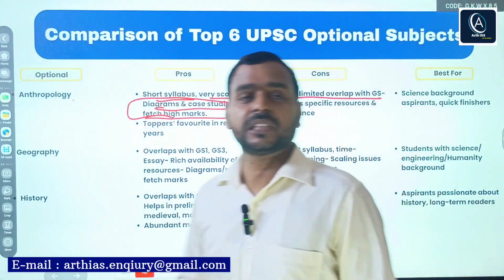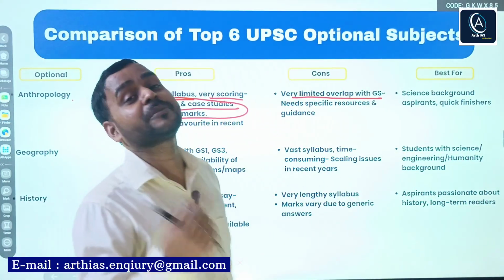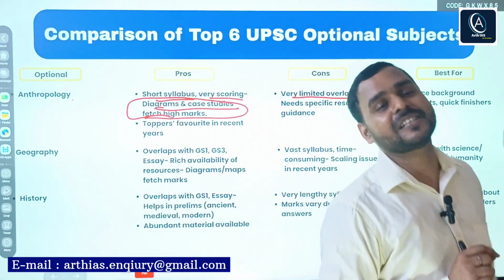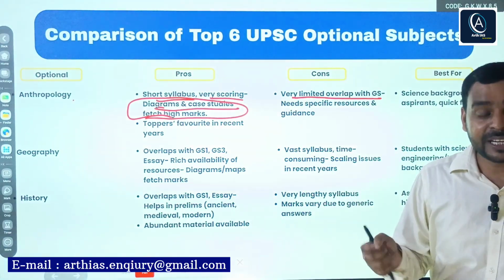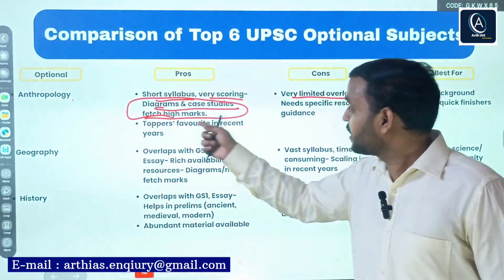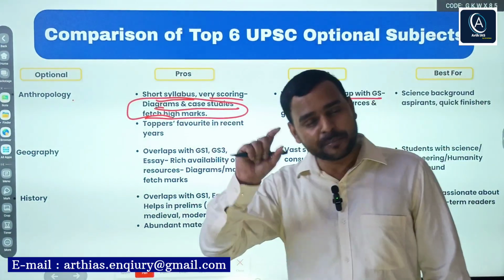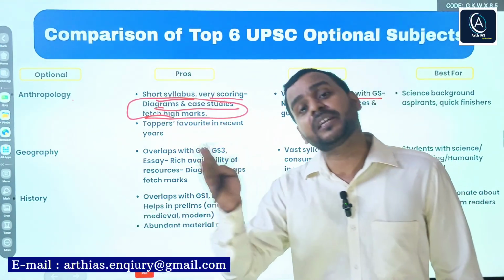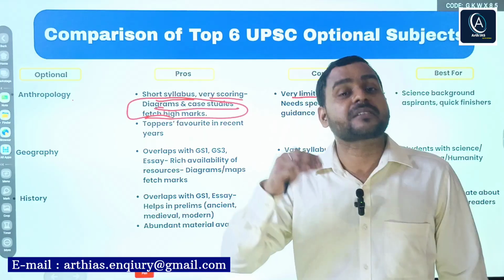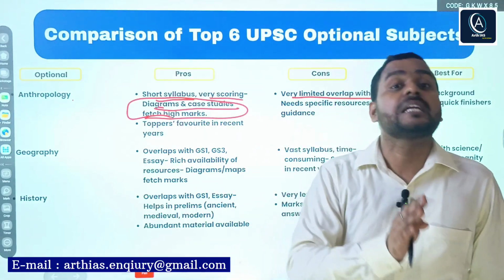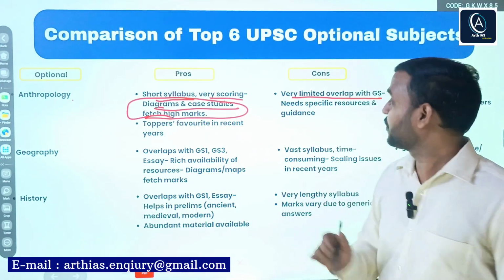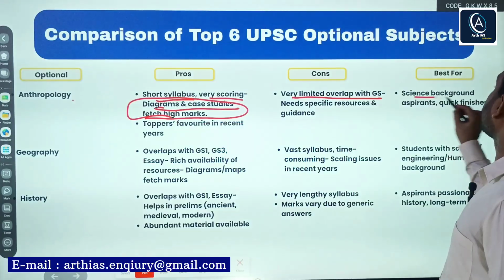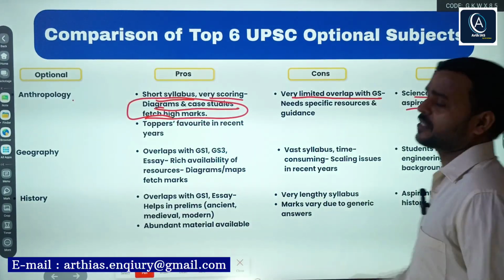If you compare with political science, international relations, sociology, or public administration, its overlap with other GS papers is comparatively less. See, most of the optional papers have overlap with GS papers. Some have more overlap, some have less overlap. Best for science background aspirants and quick finishers.